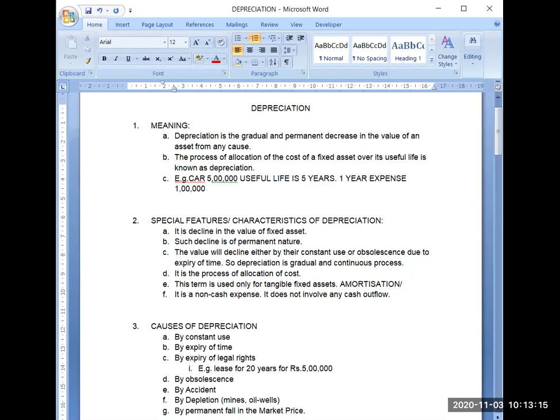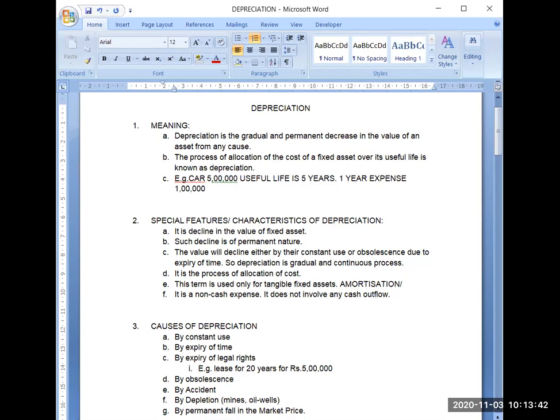It is a non-cash expense. Suppose I say, and you think practically, please answer this question in the chat box also. I have purchased a car for rupees 5 lakh. At the time of purchase, I paid rupees 5 lakh to the vendor, the company from which I purchased the car. Now after 1 year of using that car, I am assessing its value.